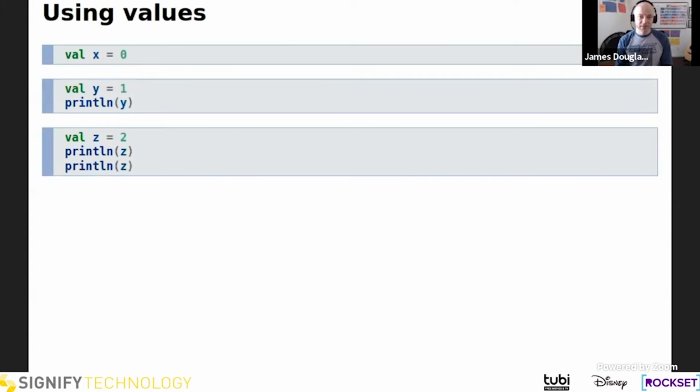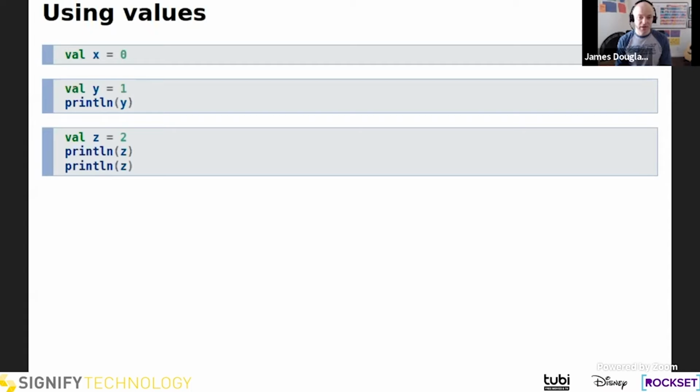So here we have 3 little snippets of code, and the value x, so x is bound to the integer 0. And so you could call it a declaration or a reference, but it's never used, at least in the context of this talk. So we're never reading x and doing something with it.